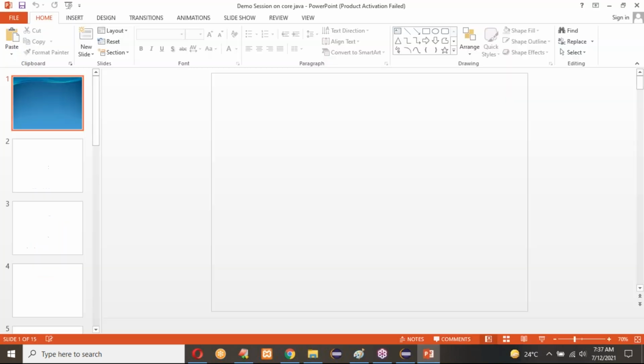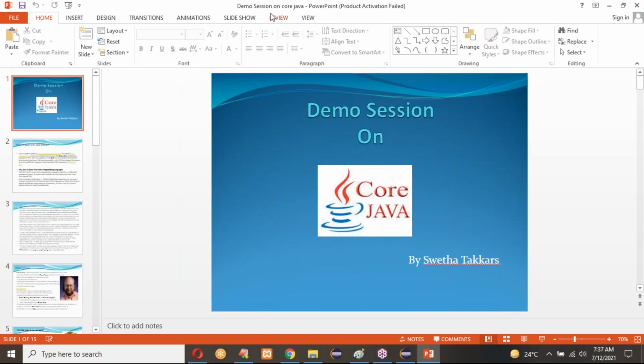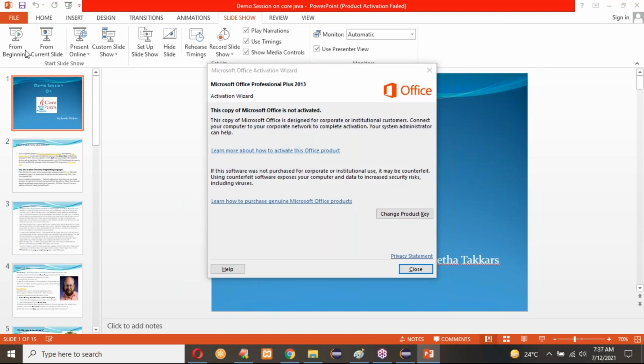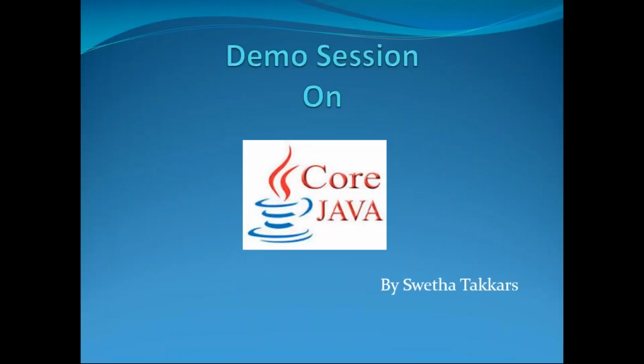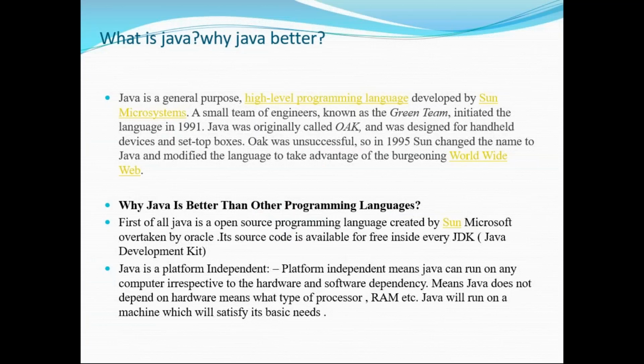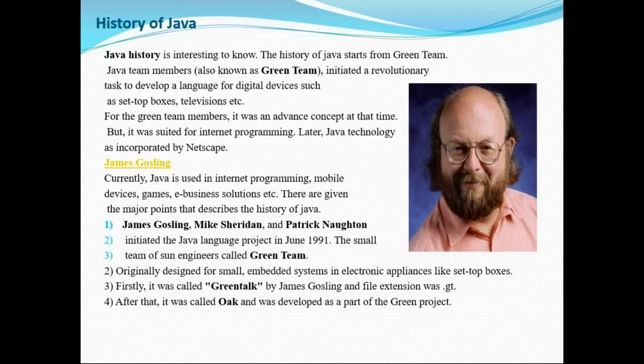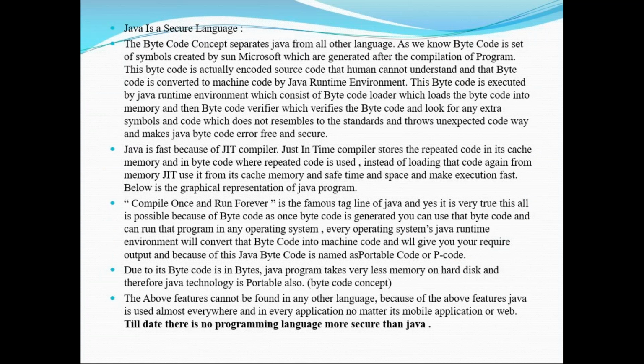Here, the slideshow. Java is a general purpose high level programming language. It was invented by Sun Microsystems, a small team of engineers called the Green Team. They initiated this language. So the bytecode concept is separate from all other languages.